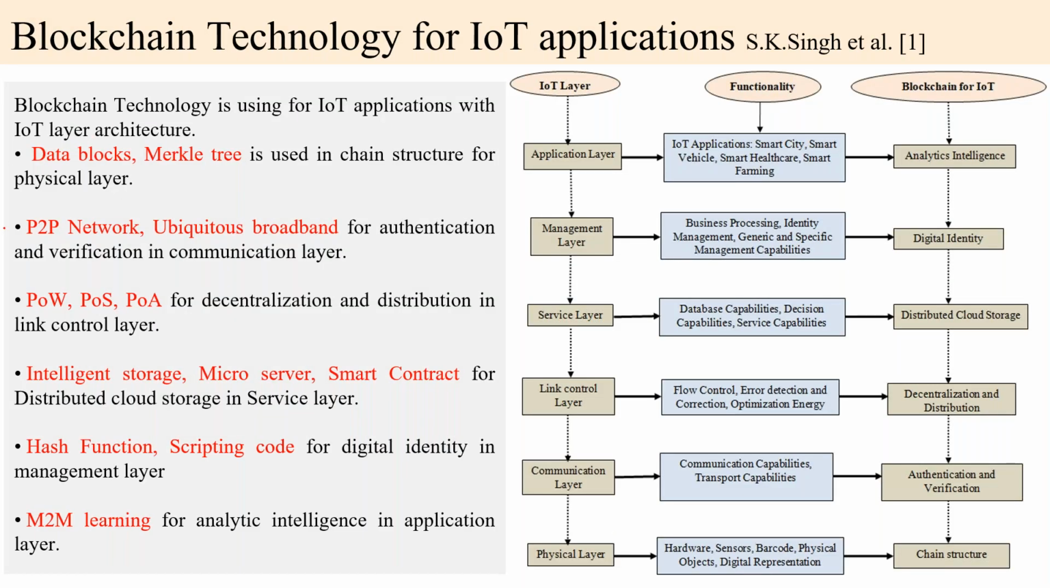And Merkle. Data blocks are part of the blockchain concept, and the Merkle tree is also part of the blockchain concept. These are used in the physical layer, and we already know that the physical layer provides specific information through the use of IoT devices. Second is the P2P point-to-point network and ubiquitous broadband for authentication and verification in the communication layer. The communication layer has communication capability and transport capability, and this function provides authentication and verification by the use of the point-to-point network.